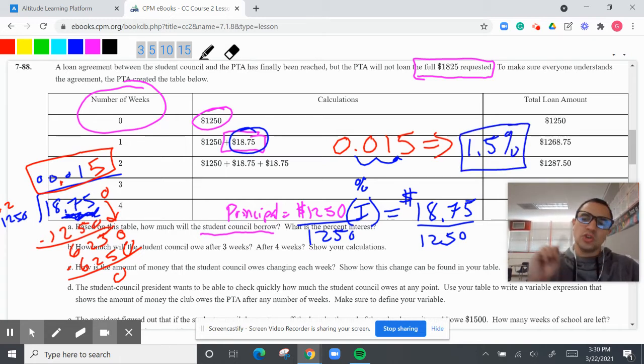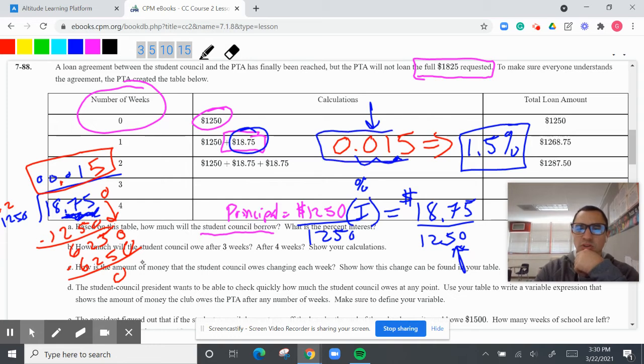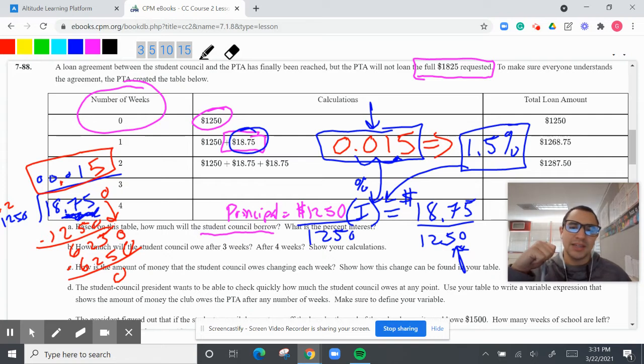All right, we got to make sure you move the decimal over. This is all in decimal form, so we want to move the decimal over in order to get our percentage. Now we can use the decimal to plug in here, or the percent to plug in there. Both are the same, but just know which one you're using. If you put on the test that the interest is 0.015%, then you will be incorrect. All right, so that's it for A. So make sure you get that down.